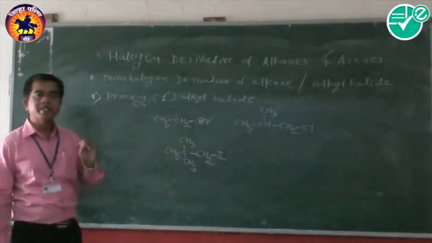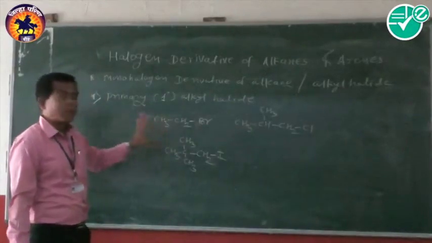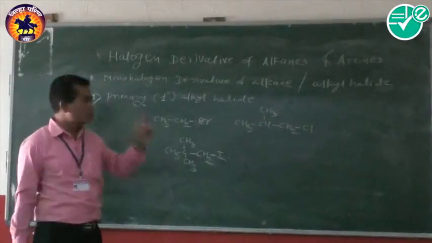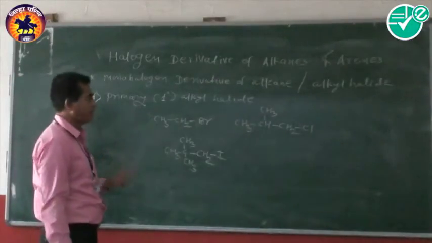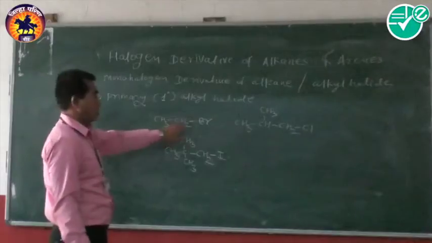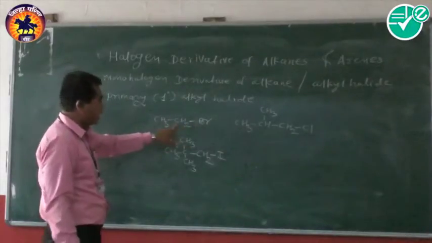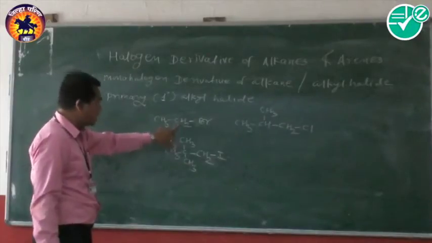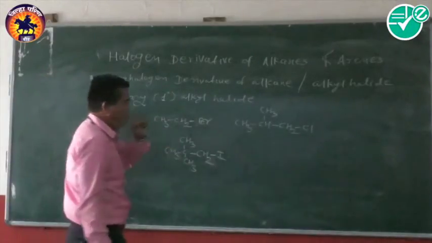And we know the primary, secondary, and tertiary carbon. Here the primary carbon is that carbon which is attached to only one other carbon. So such a carbon is called a primary carbon atom. Here this halogen bromine is attached to a primary carbon atom because it is attached to only one other carbon atom.